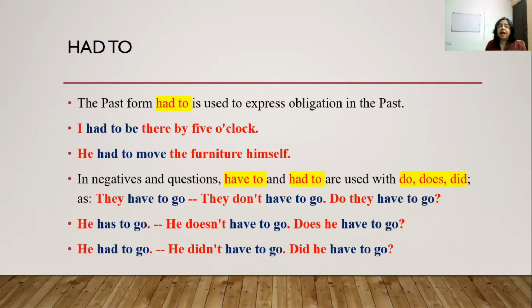In negatives and questions, have to and had to are used with do, does or did. For example, they have to go. If I make the negative sentence of this, it will be they don't have to go. Do they have to go? In a question sentence. Then he has to go. He doesn't have to go. Does he have to go? He had to go. He didn't have to go. Did he have to go?